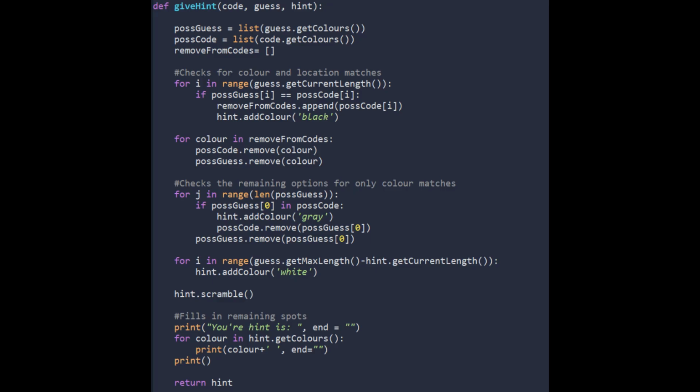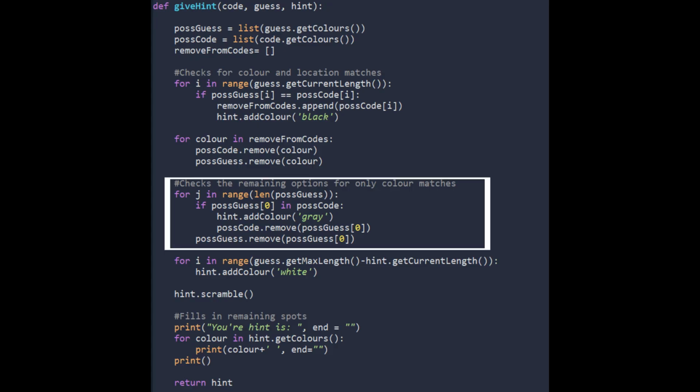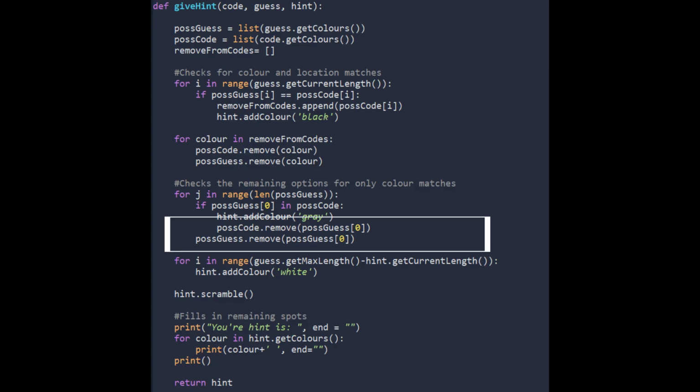The solution I eventually landed on was to initially check for exact color and location matches. Once I had found and considered these, I could remove those colors from my code and my guess so that I knew they were no longer colors I had to consider for possible matches. I would then consider only color matches, so some color in my guess exists in my code. Once I had found those matches, again I would remove each of those colors from the code so that I would not consider them for a second time and I was only working with the colors I was yet to match. While this process of working out the logical errors took a lot of patience, I learned a lot from it and I got pretty good at hand tracing because of it.